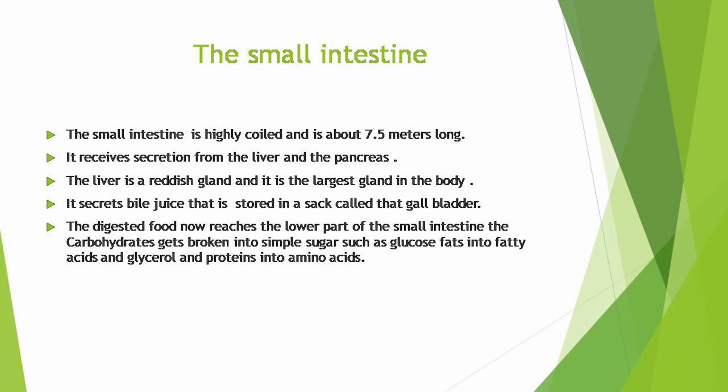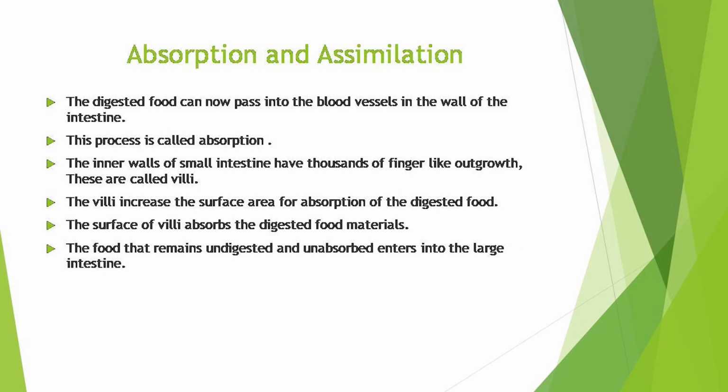but some other processes are left for the other parts of this digestive system, where they are completed. The first one, ingestion, is completed in the mouth. Next, the digestion goes on in the stomach and small intestine. Then comes absorption in the small intestine. This is the second function of the small intestine.